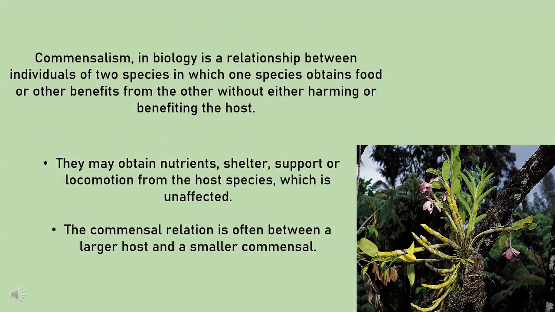For the real meaning, commensalism in biology is a relationship between individuals of two species in which one species obtains food or other benefits from the other without either harming or benefiting the host. They also may obtain nutrients, shelter, support, or locomotion from the host species, which is unaffected at all. The commensal relation is often between a larger host and a smaller commensal.